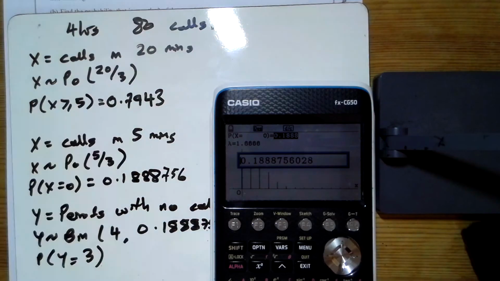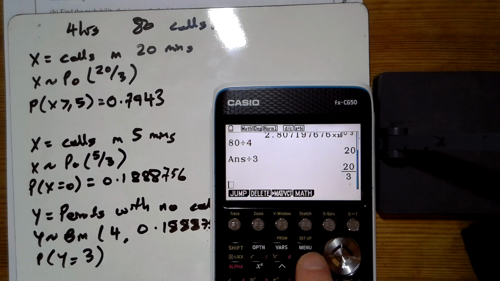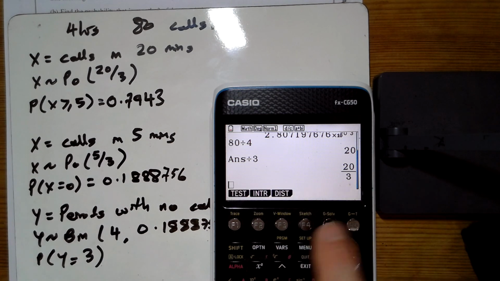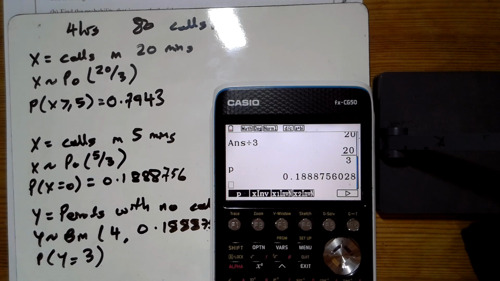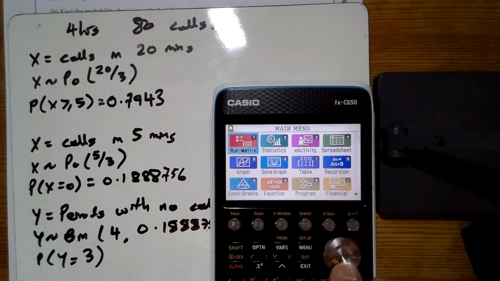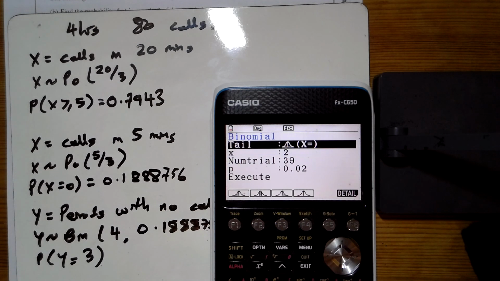So let's get this out. So menu 1, I'm going to bring back the result to what we just did. There was that value there. I'm going to stick that in a value A. I'm now going to go back into my distribution menu. I'm going binomial.